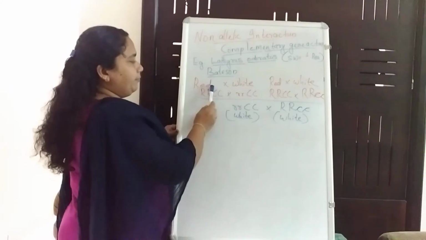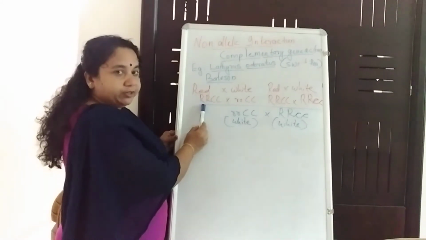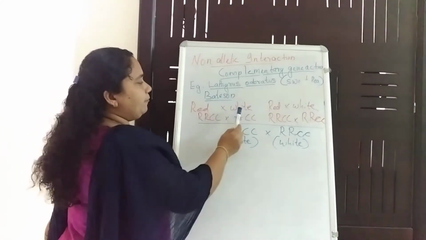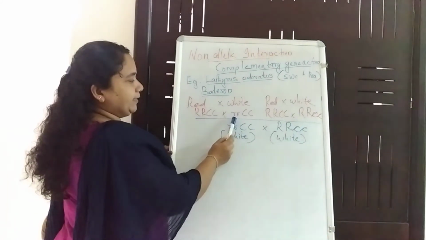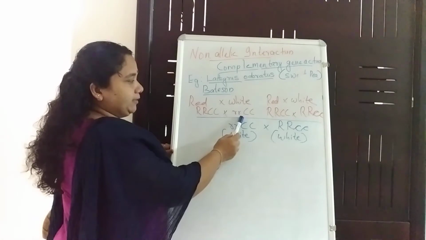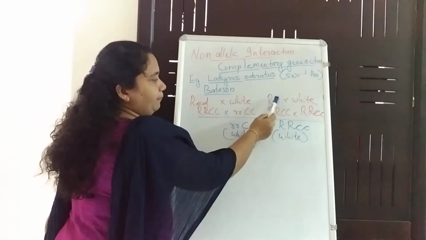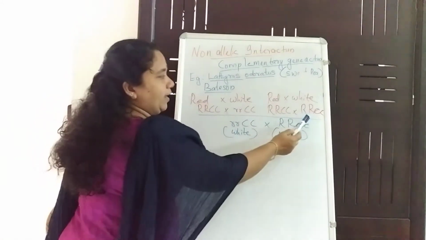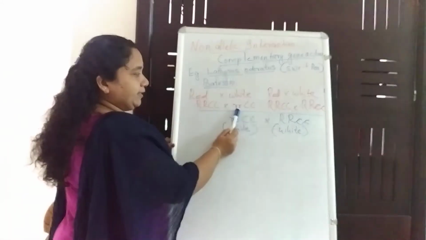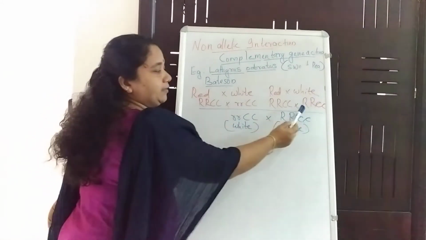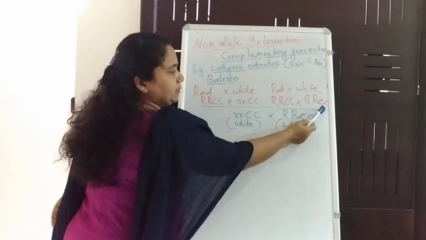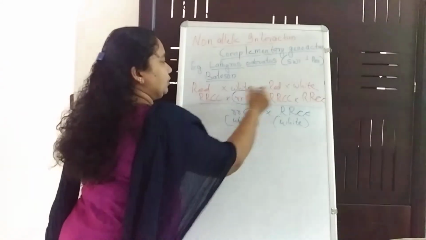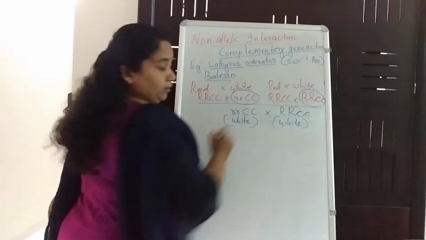Here the red flowered plant he selected is homozygous dominant for 2 loci, and for the white colored plant he selected small r, capital C. Again for the second cross, the red is the same as in the first cross, but the white here is capital R, small c. And this is the main difference between these two crosses.